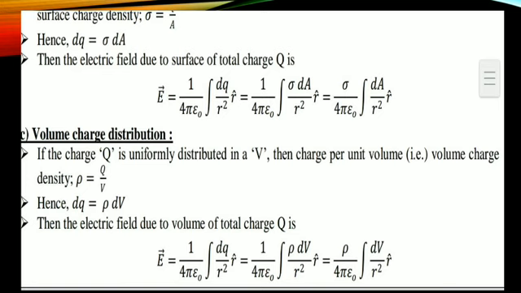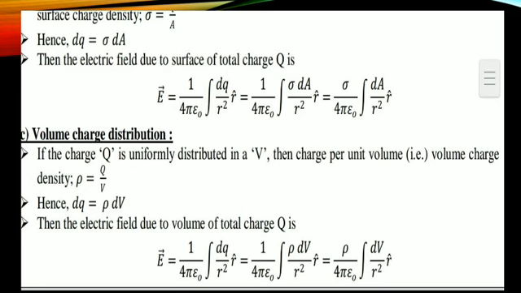Then, for the electric field, instead of dq, I am substituting sigma into dA. Therefore, the integral of dq by r square into r cap is equal to 1 by 4 pi epsilon naught integral sigma into dA divided by r square into r cap. Sigma goes outside: sigma divided by 4 pi epsilon naught integral dA by r square into r cap. Right? This is the electric field formula.